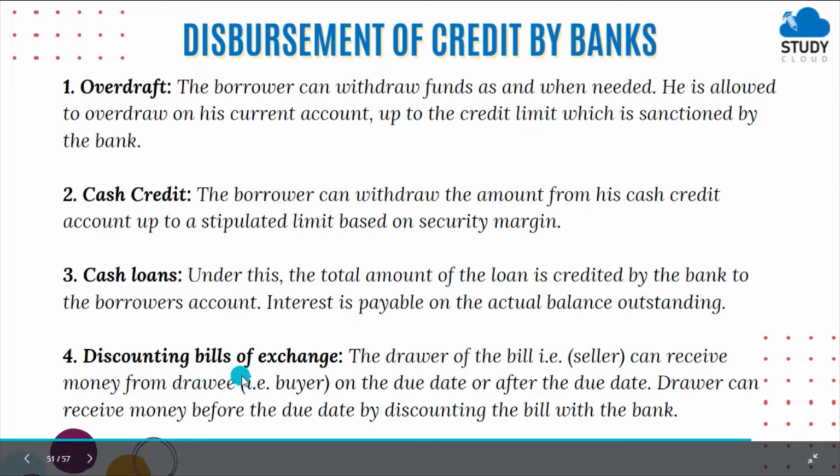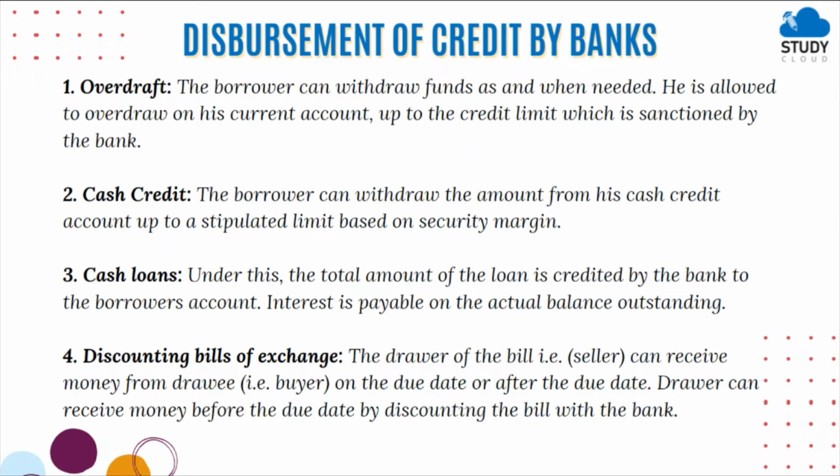Then discounting bills of exchange. The drawer of the bill, that is the seller, can receive money from the drawee, that is the buyer, on the due date or after the due date. The drawer can receive money before the due date by discounting the bill with the bank. Now imagine the maturity date of the bill was, say, 1st March, but the seller requires money on 1st February. So the seller will go to the bank and will get the money before the due date. That is known as discounting of the bill, which can be done with the bank.